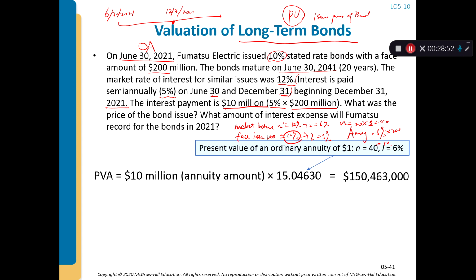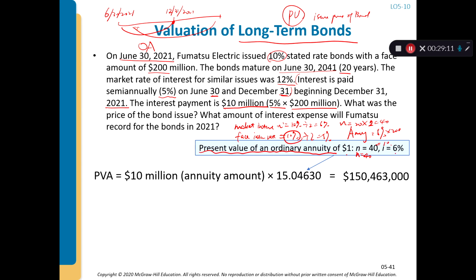So now we can use the present value of an ordinary annuity table of $1 with n equals 40, because it's paid semi-annually, right? This interest is paid twice a year. So for a 20-year loan, you pay 40 periods.